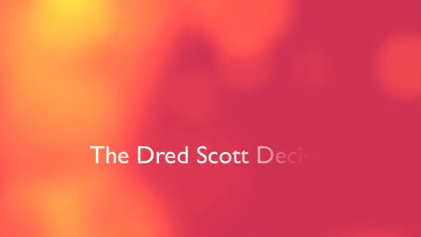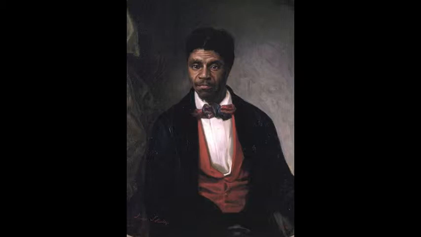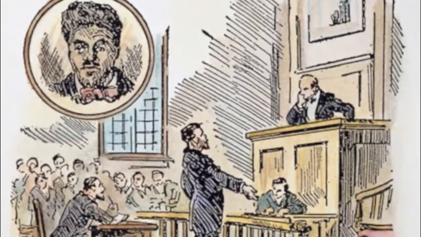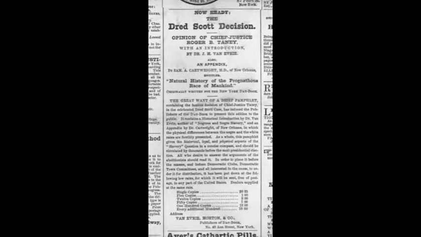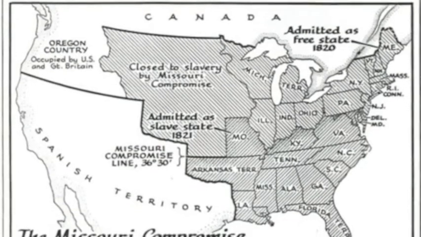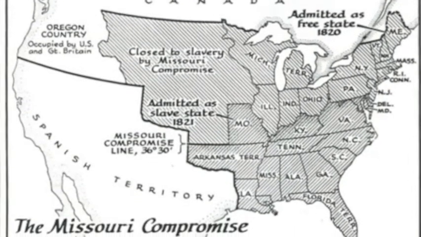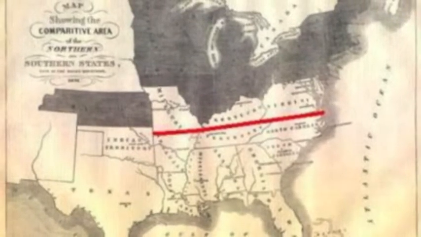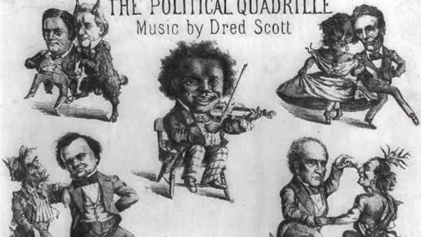The Dred Scott Decision. Dred Scott was a slave who sought citizenship through the American legal system, and whose case eventually ended up in the Supreme Court. The famous Dred Scott decision in 1857 denied his request, stating that no person with African blood could become a U.S. citizen. Besides denying citizenship for African Americans, it also overturned the Missouri Compromise of 1820, which restricted slavery in certain territories, when the court declared this compromise unconstitutional.